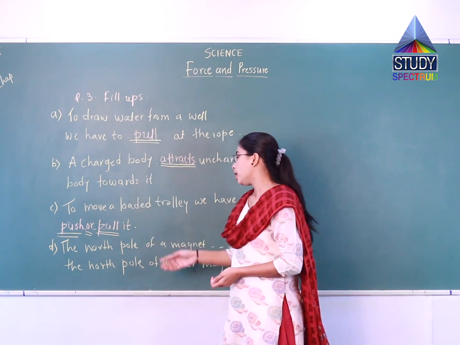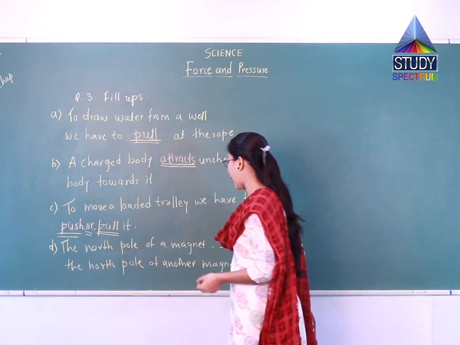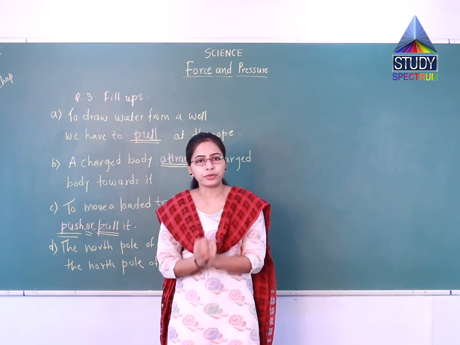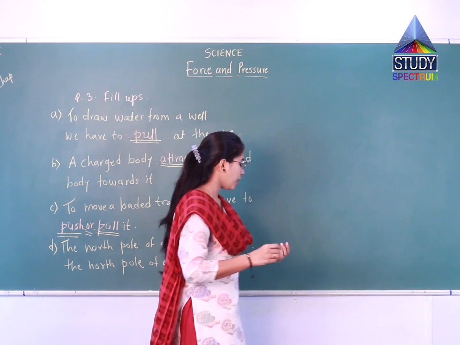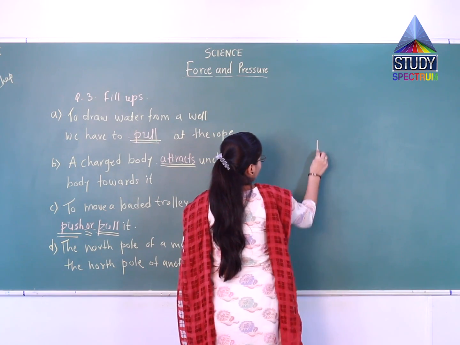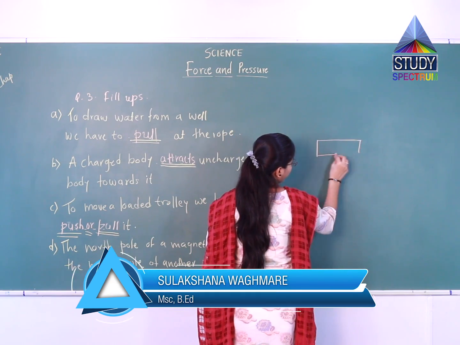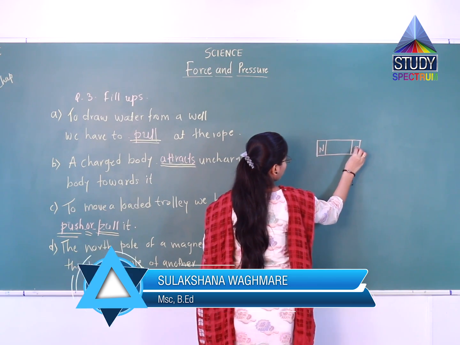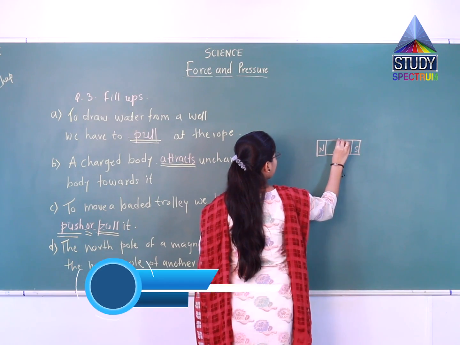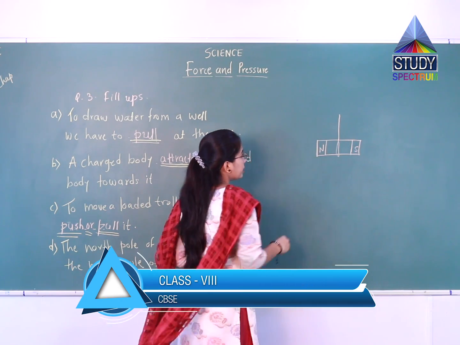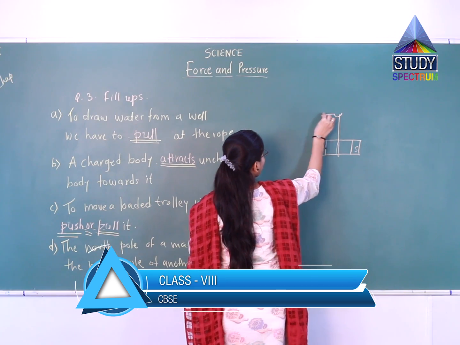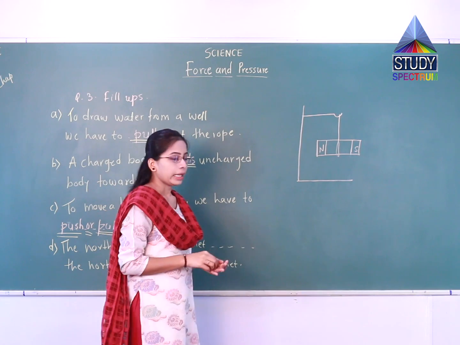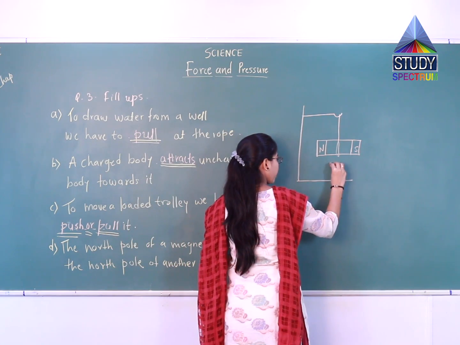Last fill up you have, the north pole of a magnet dash the north pole of another magnet. Now this particular experiment you can perform. It is very simple. Here I will explain. You can take one bar magnet. As you have learned, a magnet has two poles, north pole and south pole. Now tie one thread at the center and hang this by using a stand like this. Now what you will do, take another bar magnet like this.